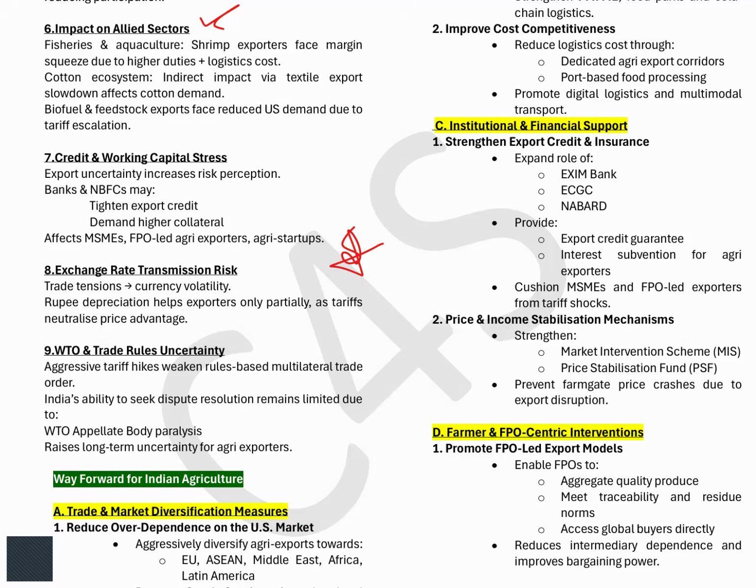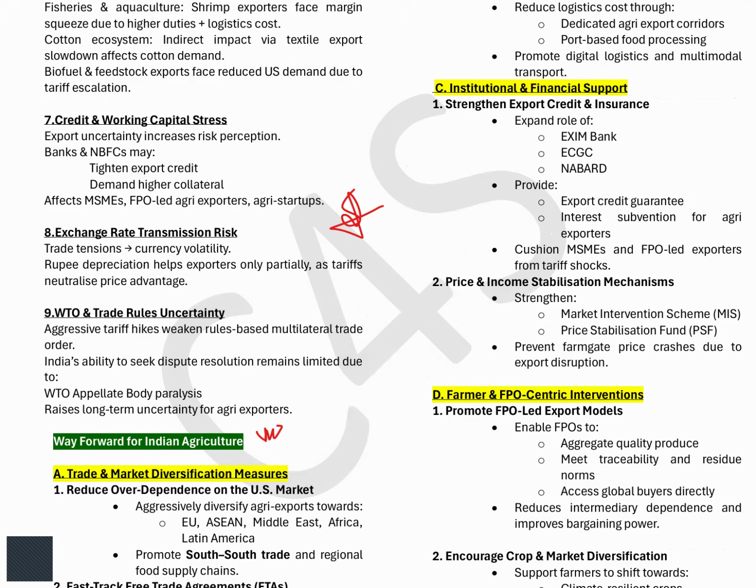Now, the third thing that you should prepare for your examination, very, very, very important, is how we can negate this Trump tariff regime that is coming nowadays. So, first thing is that we should not be dependent entirely upon one country, right? We should not keep all our eggs in one basket. So trade and market diversification is a must. The first point, number A, is trade and market diversification.